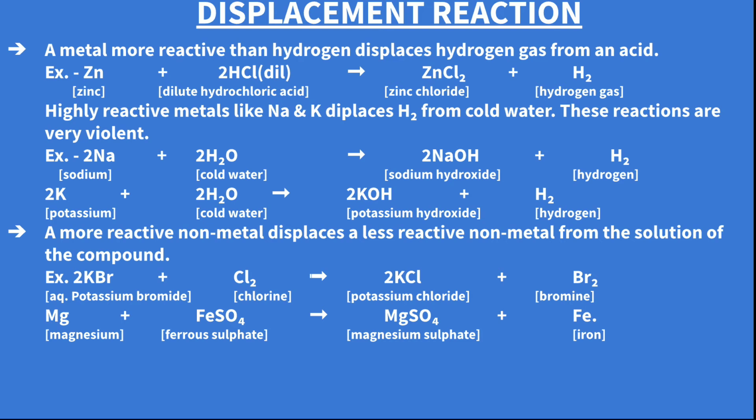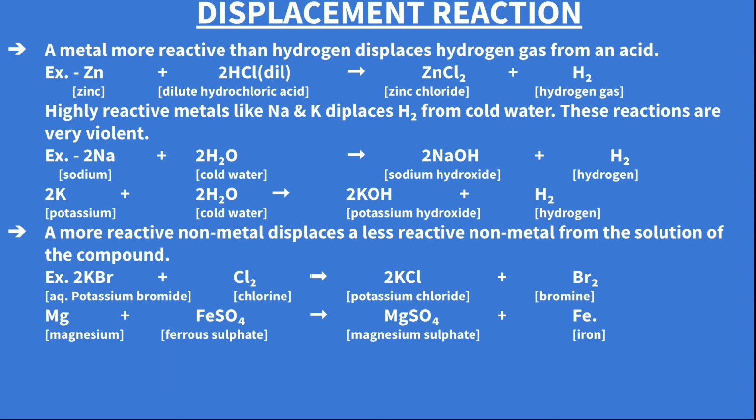Then highly reactive metals like sodium and potassium, those two elements, displace hydrogen from cold water. These reactions are very violent, vigorous reactions. So sodium, when it combines with cold water, displaces hydrogen gas forming sodium hydroxide. Again potassium also, when it combines with cold water, displaces hydrogen and becomes potassium hydroxide.